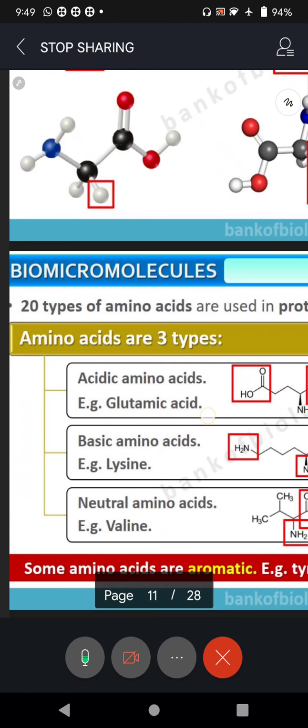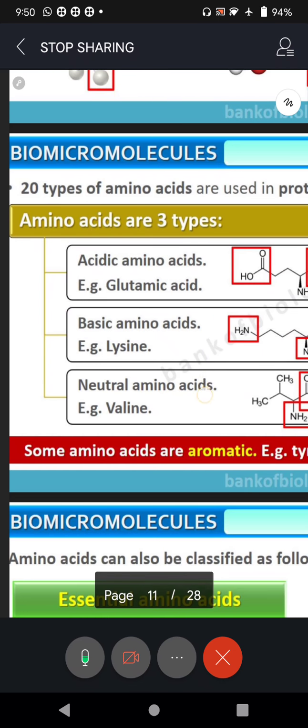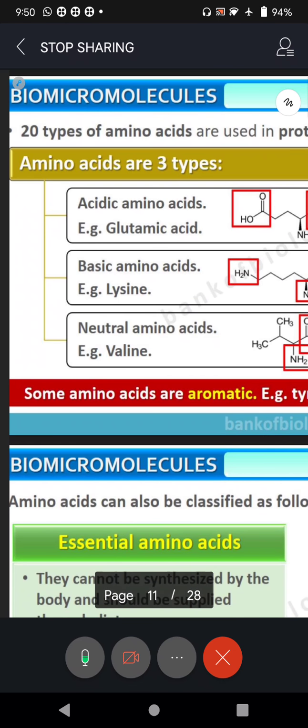And there are 20 types of amino acids that are present in our body, and based on their nature, we said some of them are acidic in nature. Okay, example glutamic acid. Some are basic or alkaline in nature, example lysine.